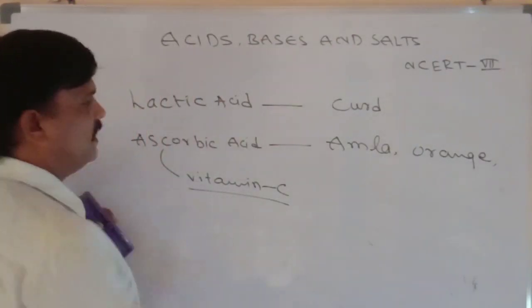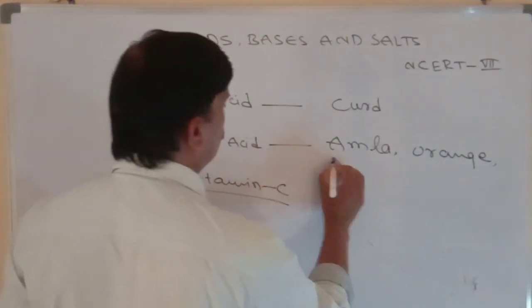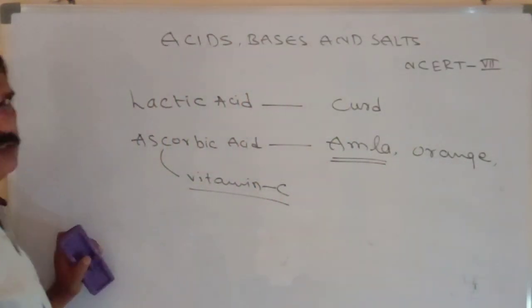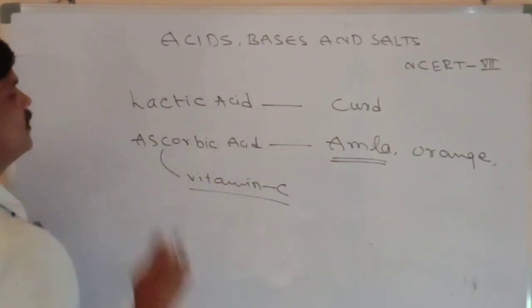The maximum percentage of ascorbic acid is present in amla, usiri amla.